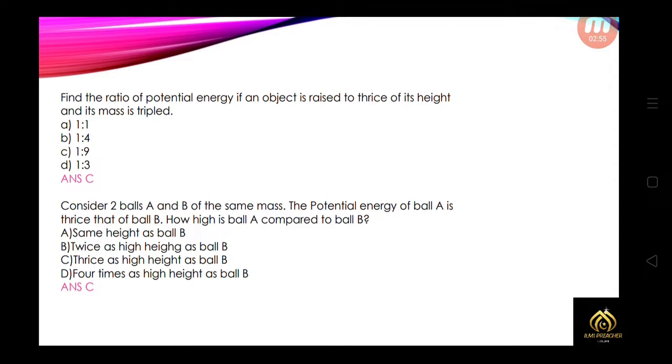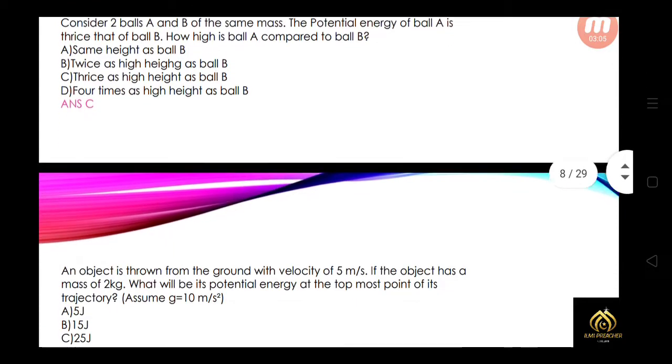Consider two balls A and B of the same mass. The potential energy of ball A is thrice that of ball B. How high is ball A compared to ball B? So that is option C, thrice as high as ball B.